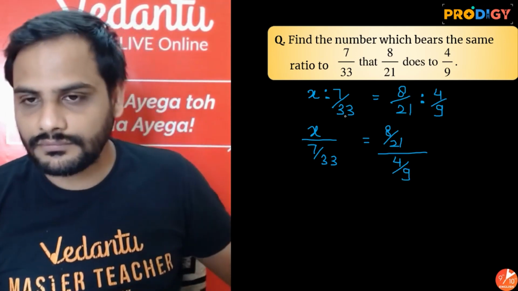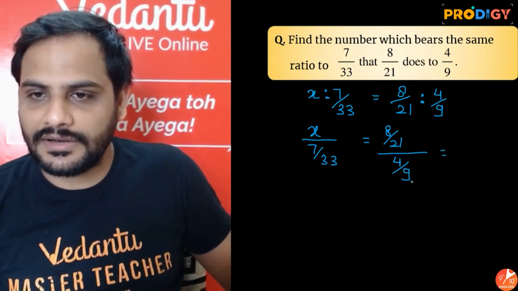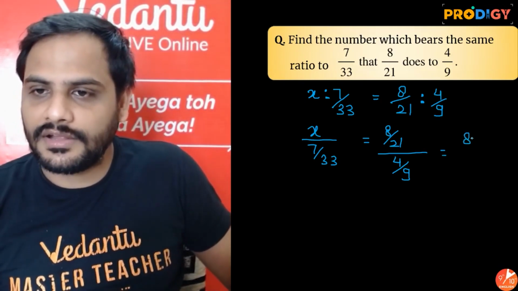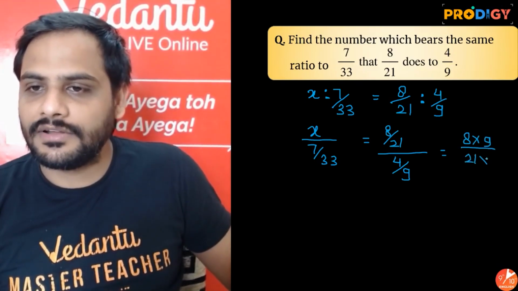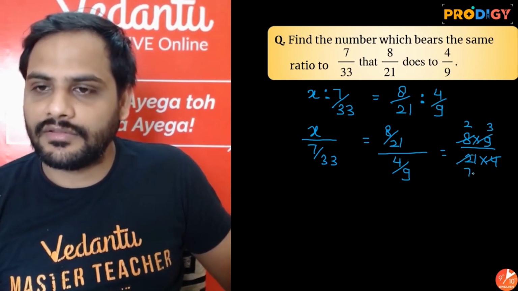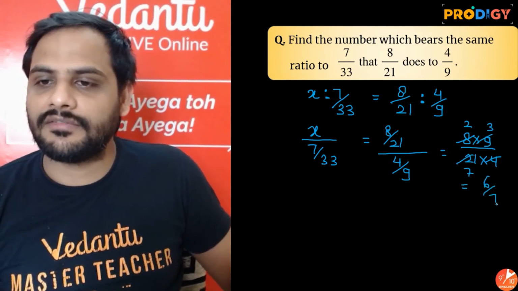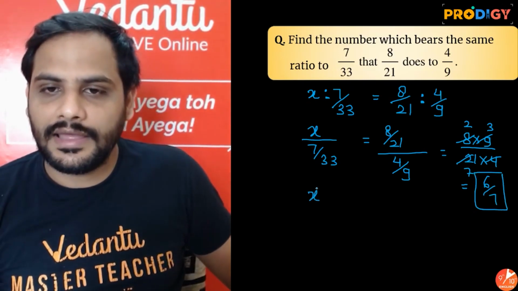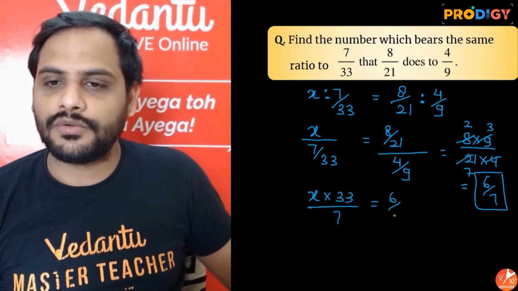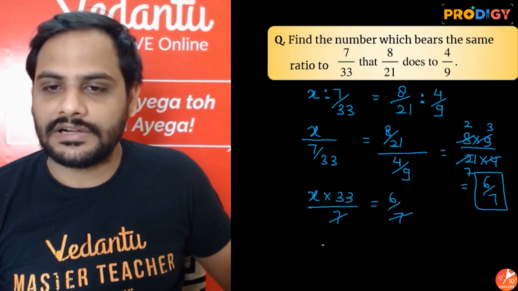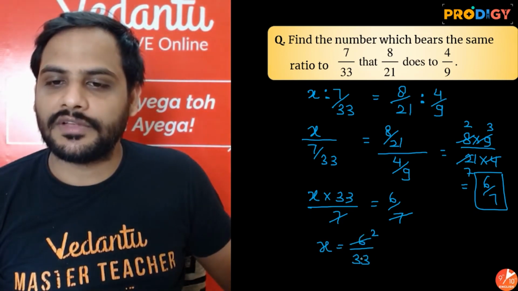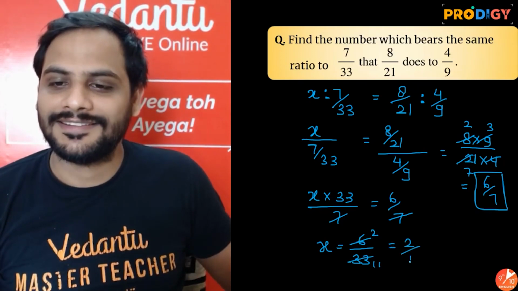Alright. So I can say it can be written as all the extremes are multiplied and the middles are multiplied. So 8 into 9 divided by 21 into 4. Let's simplify. 4 ones are 4, 4 twos are 8, 3 threes are 9, 3 sevens are 21. So 2 into 3, it is 6 by 7. Similarly, 33 will go in here. X into 33 by 7 should be equal to 6 by 7. 7 and 7 got cancelled. Shift 33 over there. X is equal to 6 by 33, which is 2 by 11. 3 twos are 6, 3 elevens are 33. So 2 by 11.